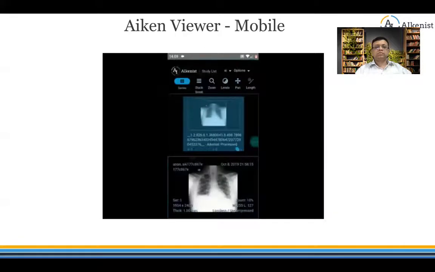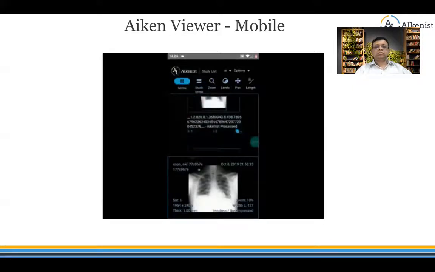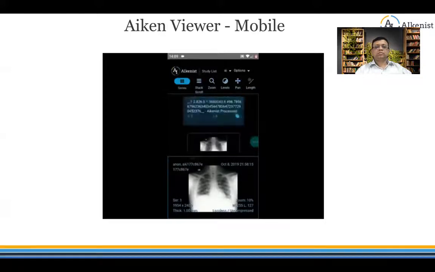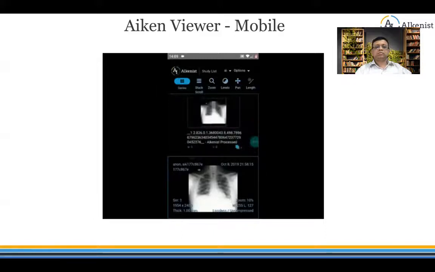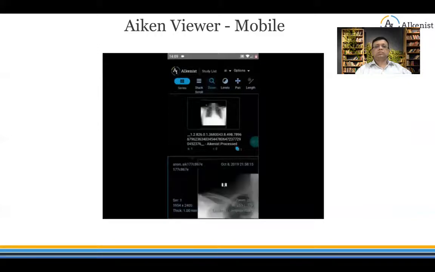After we open up the study, we'll have the list of series in the first tab. We can scroll through this. Right now, I have displayed a chest X-ray file, and let me show one of the images. After clicking zoom, I can zoom into the picture.